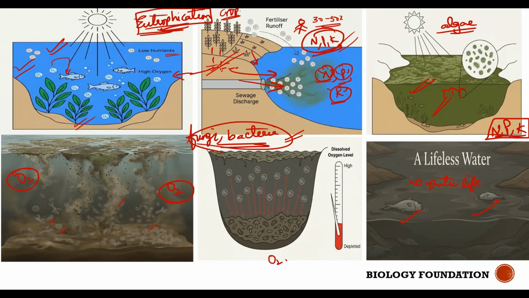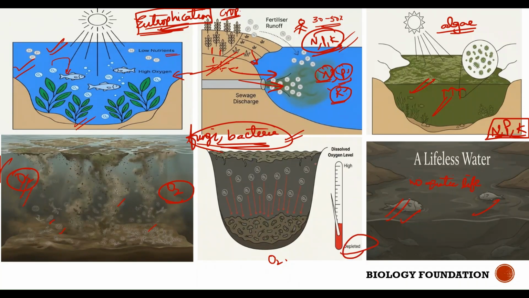When they die, who starts growing? Fungi and bacteria grow and utilize this algae. They break down the algae into simpler substances using the oxygen present in the water bodies. But oxygen is needed even for the fish to grow. But most of the oxygen is being utilized by fungi and bacteria. So the water body becomes depleted of oxygen.